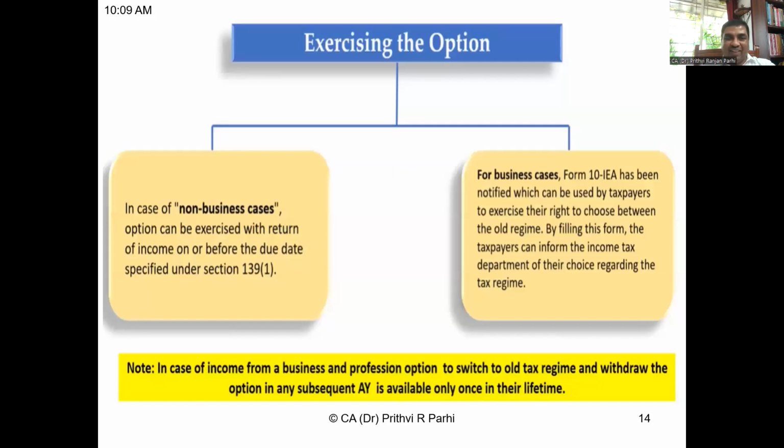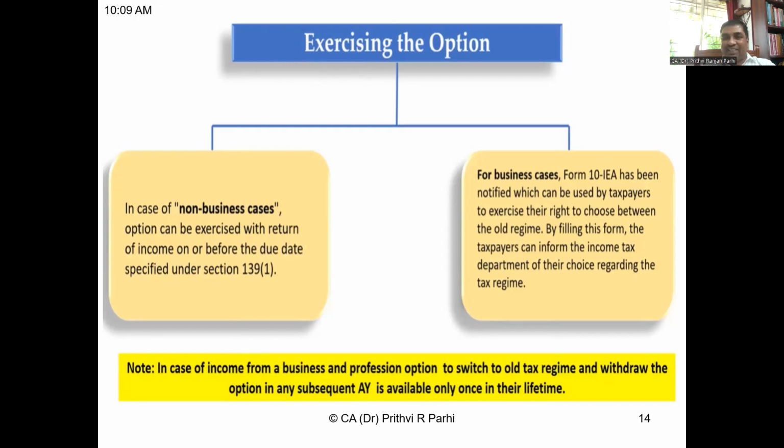Finally, one more thing, let me tell you that this is relevant for exercising the option. Please remember that if someone is a non-business assessee, let us say he is a salaried class person, then he can exercise the option of moving from old scheme to new scheme, or new scheme to old scheme, before the due date of filing of the return. If he's an individual, due date of filing return is 31st July. So before that, one can move from new scheme to old scheme. Okay, by default, system will take it as new scheme. But if someone wants, he can come to old scheme before the date of filing of the return if he wants.